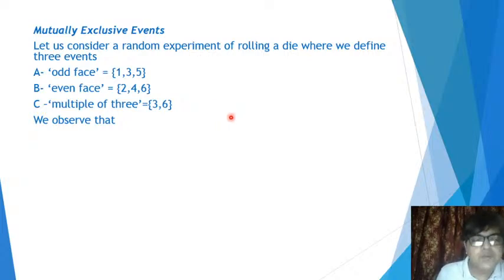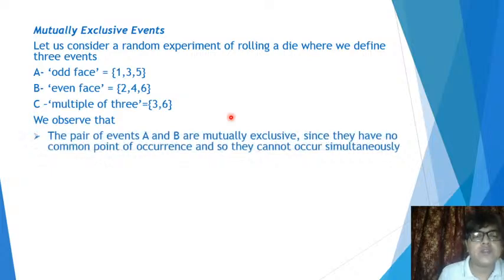So these 3 events we have considered in the experiment of rolling a die, and let's see what we observe. Out of these 3 events, how many pairs can you find? You can find 3 pairs. The first pair is A and B, the other 2 pairs are AC and BC, which we will consider later.